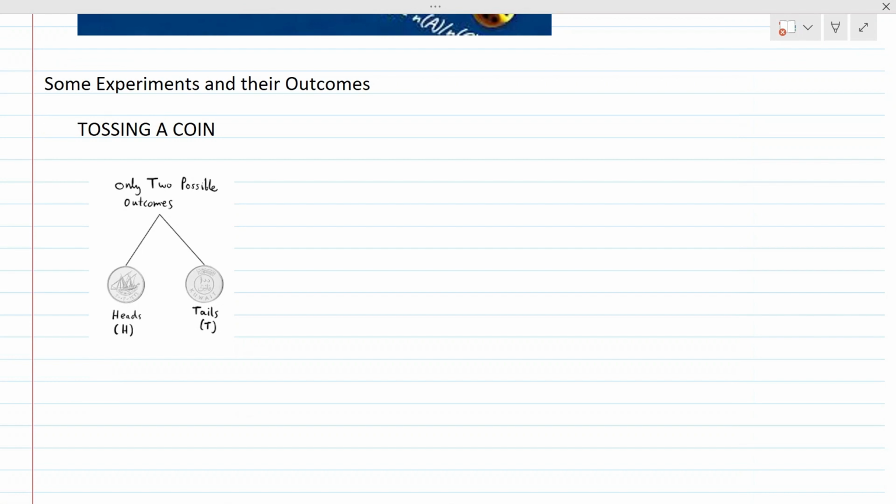Which one will come, we do not know. Whatever comes up is called the outcome of that experiment. The possible outcomes are heads or tails. These are the two possibilities when you toss one coin.